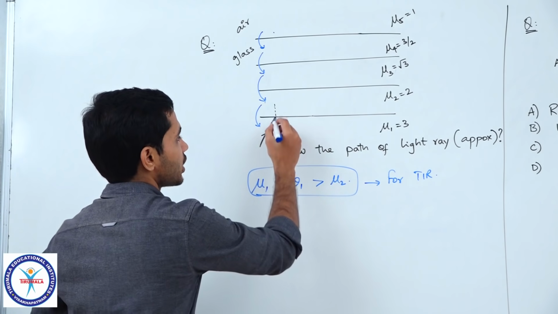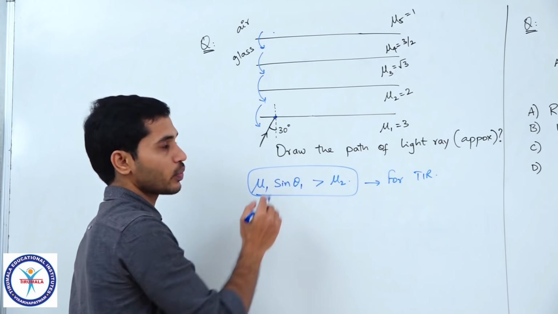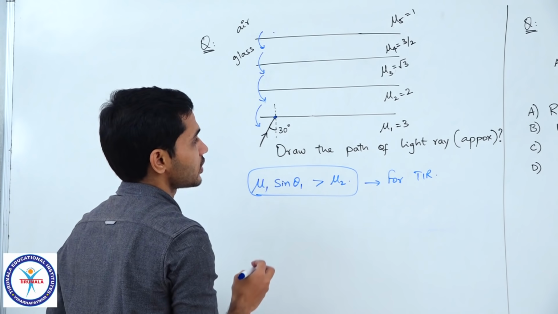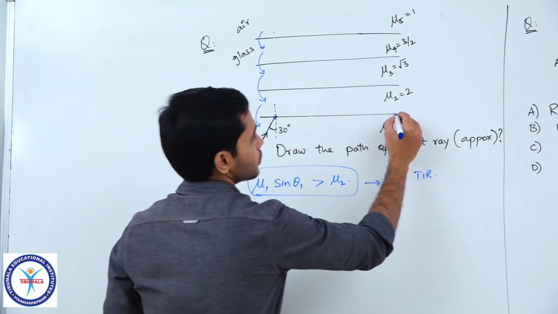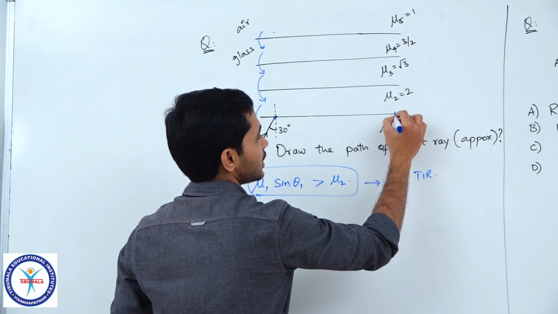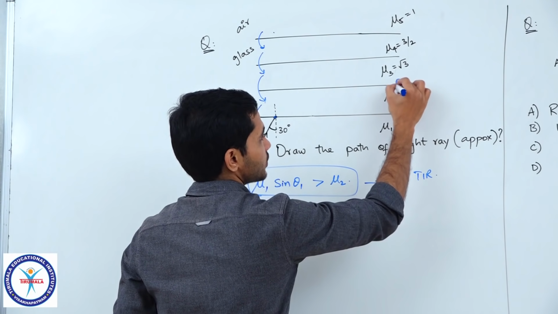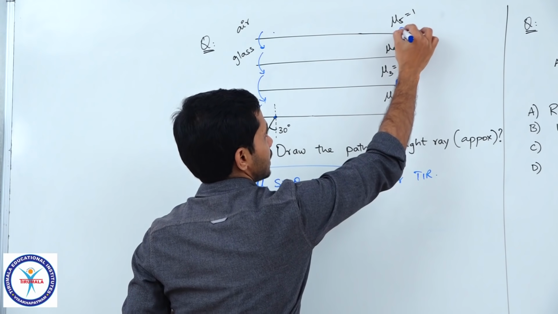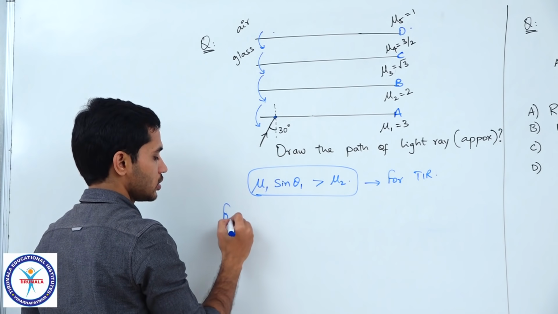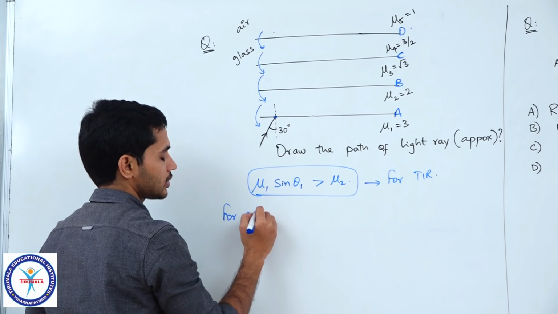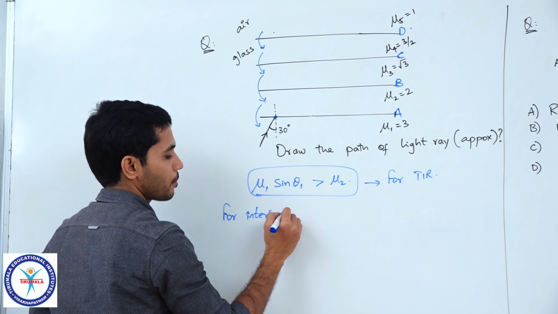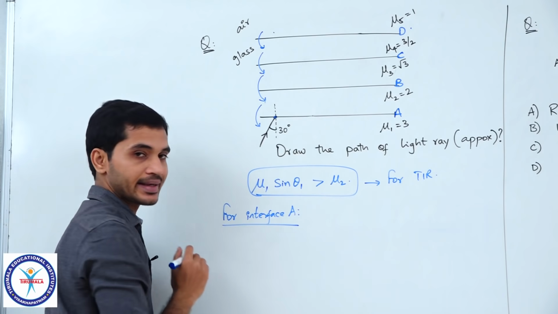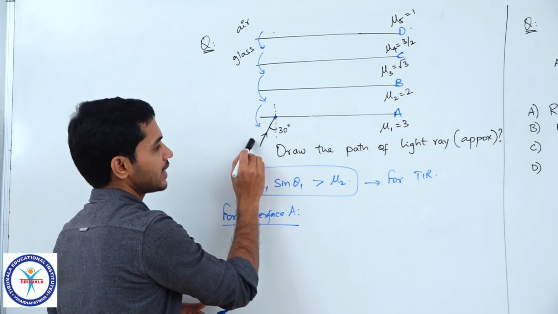So let's check whether TIR takes place at this interface or not. Let me name them, just for understanding it easily: interface A, this is B, C, D. Now we are checking at interface A. Light is coming from here.